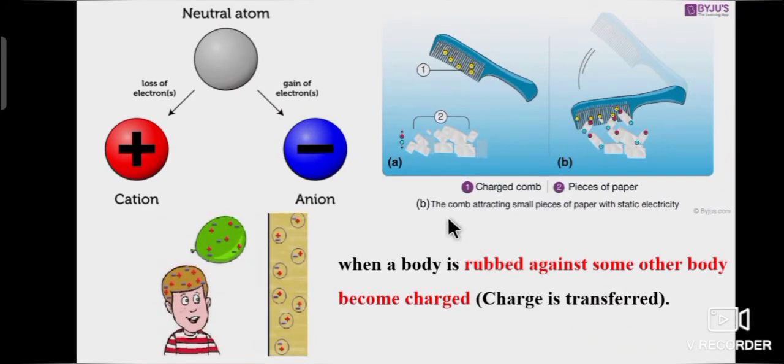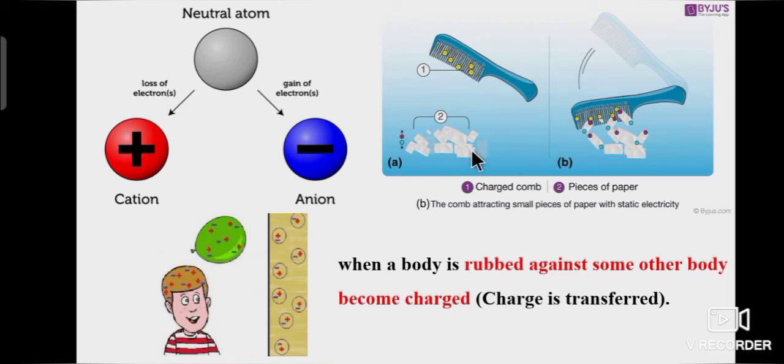Students, how does the atom get charged? Let's see. If the atom loses one electron, it is called a cation. If the atom gains one electron, it is called an anion. So, when a body is rubbed against some other body, it becomes charged. That is, charge is transferred. Once again, I repeat, when a body is rubbed against some other body, it becomes charged.